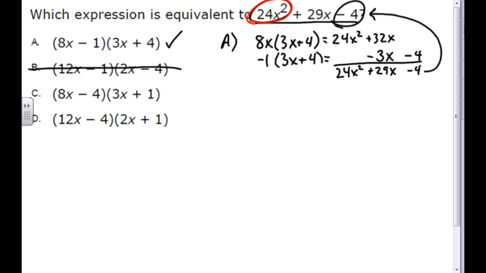If you can go through binomial multiplication very quickly, it's probably more logical and more organized if you just do it for each one that you can't eliminate with that first and last term. If you can eliminate something quickly, eliminate it. If not, for each and every answer choice, do your binomial multiplication and compare it to the original problem. And that's all I have to say about that.